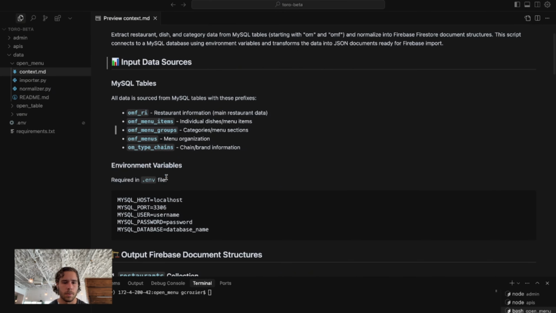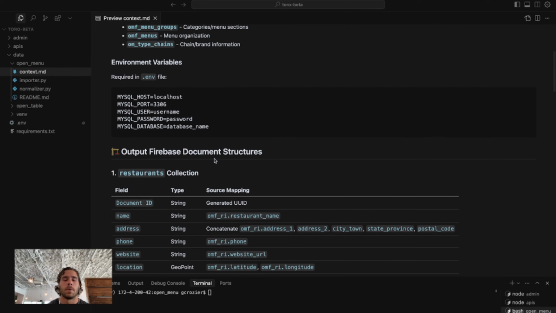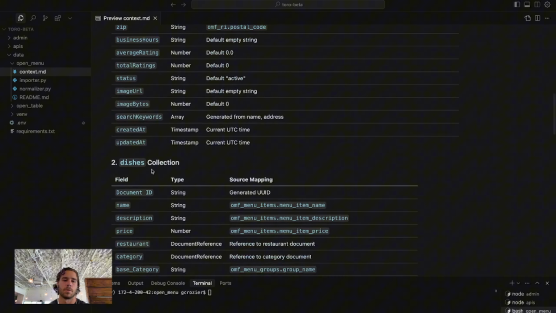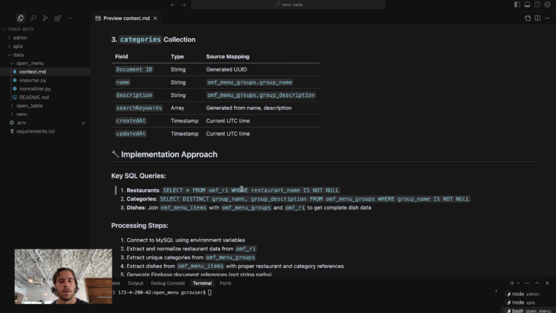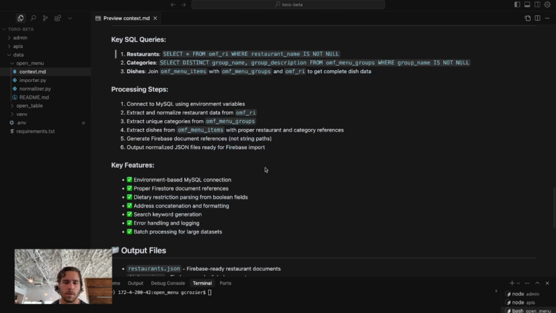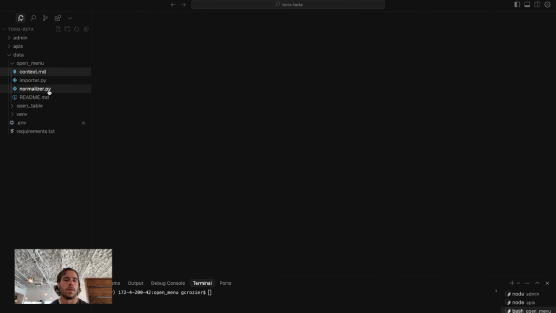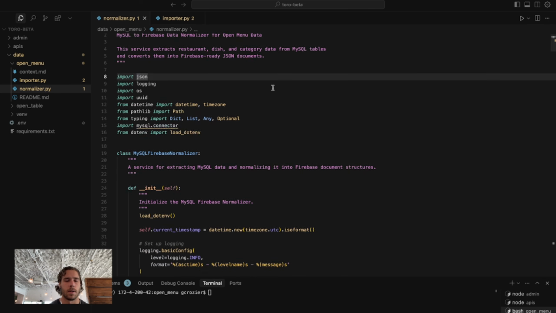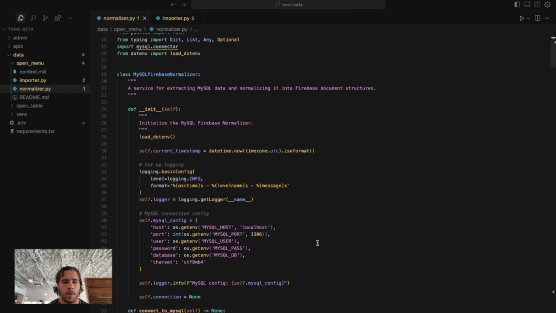So I'm saying, here are my MySQL tables, here are my environment variables for connecting to my local MySQL service. And here again is the restaurants collection document structure, the dishes collection document structure, the category structure. Here are some example queries I gave it to understand a little more, and here are the output tables that I want. Then I already prompted Cursor to create the scripts for me. So it created the normalizer and the import script. Let's go over these and code review what they have written so far.